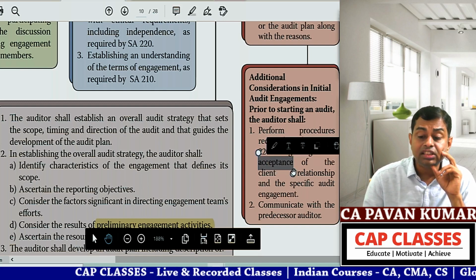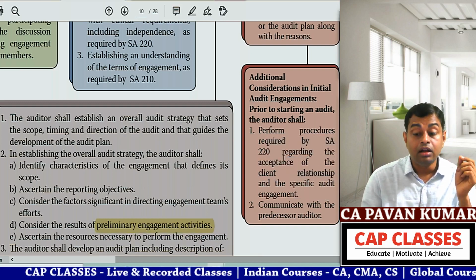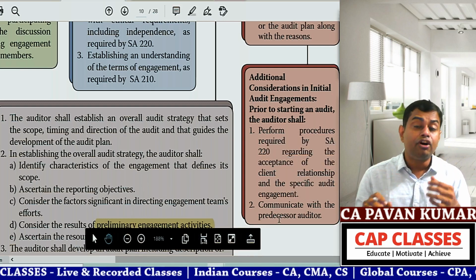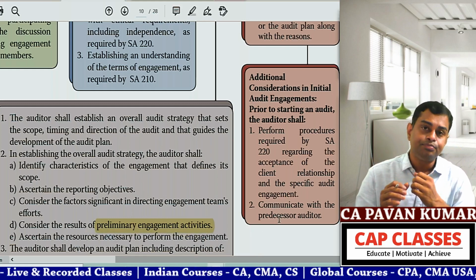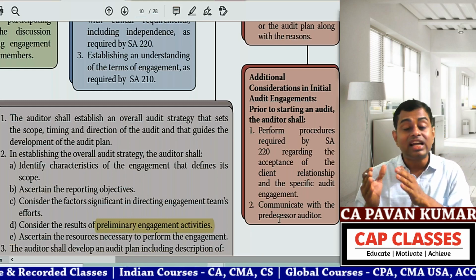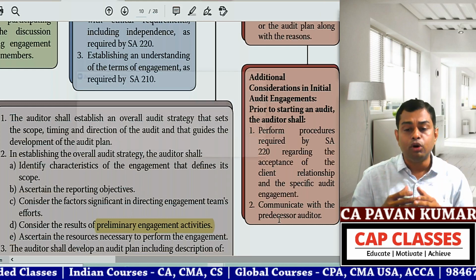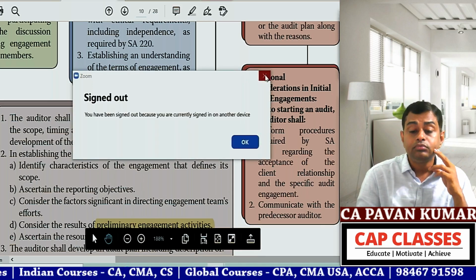Acceptance of client relationship we have already seen in SA 220 yesterday. Then, communicating with the predecessor auditor is one of the requirements as per professional ethics. There is the Chartered Accountants Act 1949. In that, professional ethics are there, in Schedule 1 and Schedule 2. In Schedule 1 again so many parts are there, and in Schedule 2 again so many parts are there.